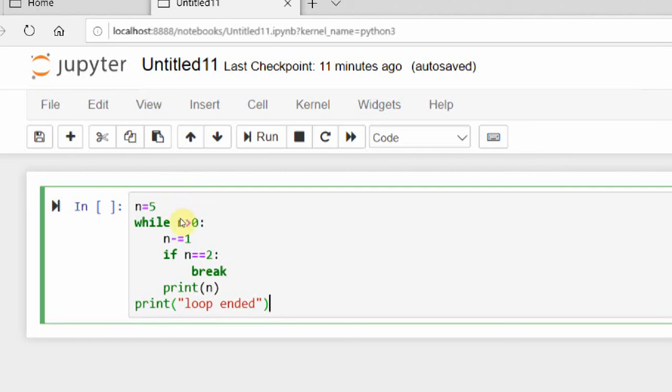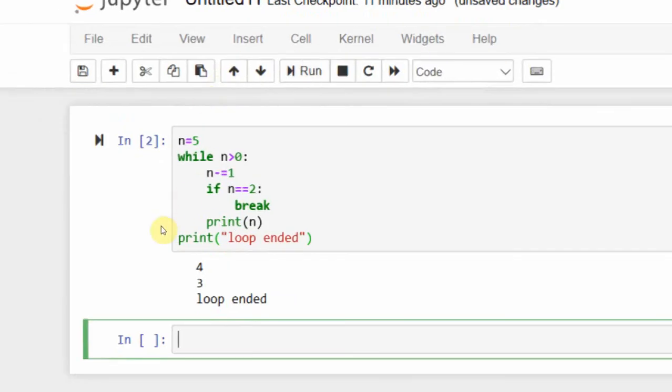Let me run the program. See here, first the 4 value and the 3 are printed. Whenever the condition n is equal to 2, it breaks. It enters into the if condition and the break command will be read. So the break command is used to stop the loop even if the while condition is true. So that's why it is not printing the true value. Finally, the print loop ended will be printed, which is outside the while loop.